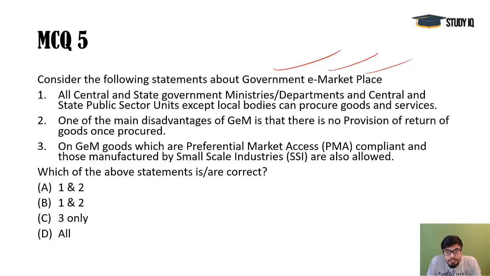Next, government e-marketplace. Regarding that also, I told you there was an update that at least 25% of the procurement government will do from these MSME sector, so that they can flourish and there can be a good support mainly to the women entrepreneurs. So that was a mandatory condition, and that was regarding the government e-marketplace issue. What is this government e-marketplace?